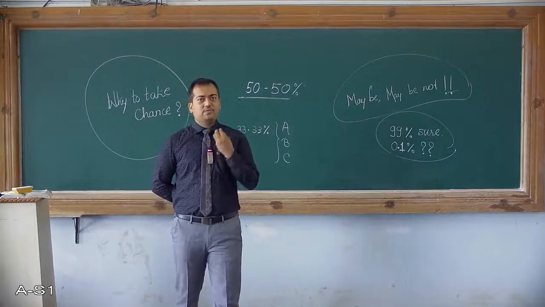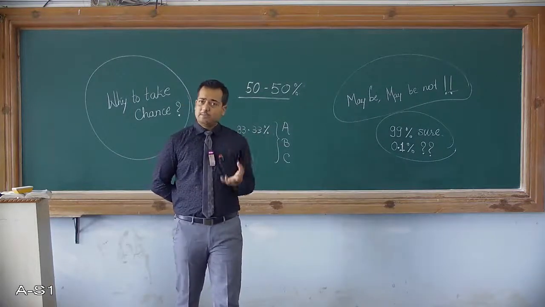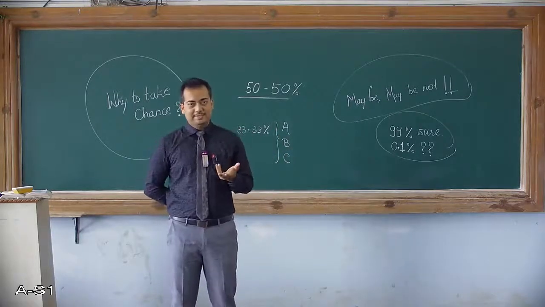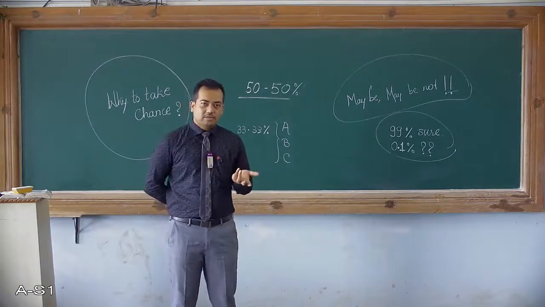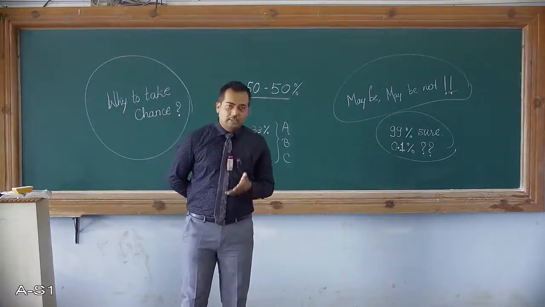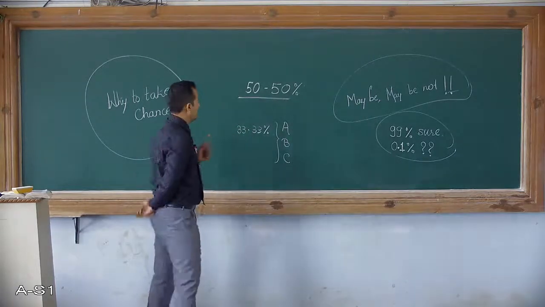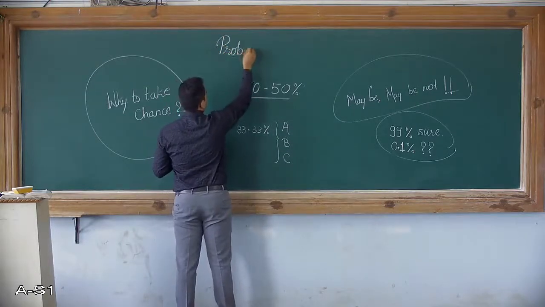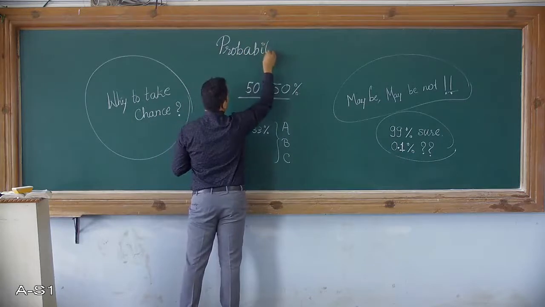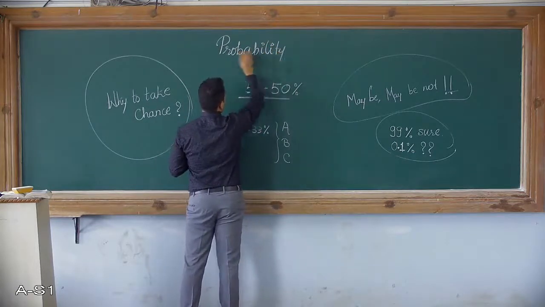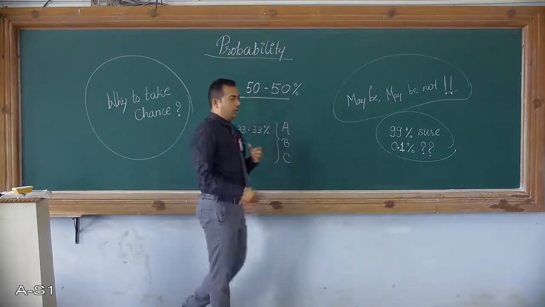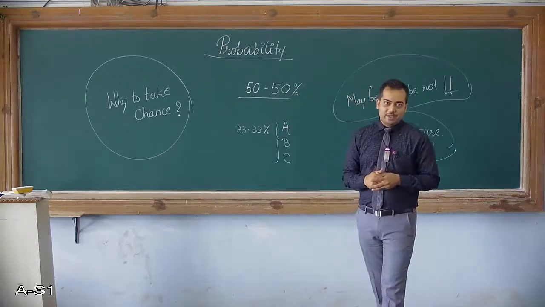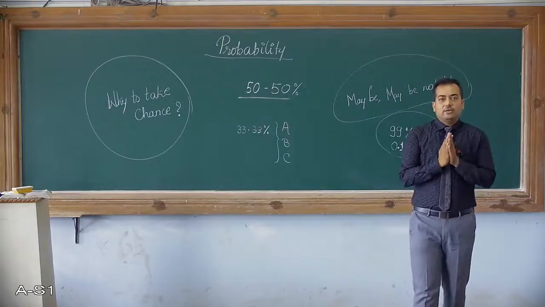So most of the times we talk about such things that we are 99% sure that this is going to work out, but don't know about 0.1%, or it may or it may not. Okay, so these all terms are related with one concept called as probability. So this we are going to study in your unit 4.